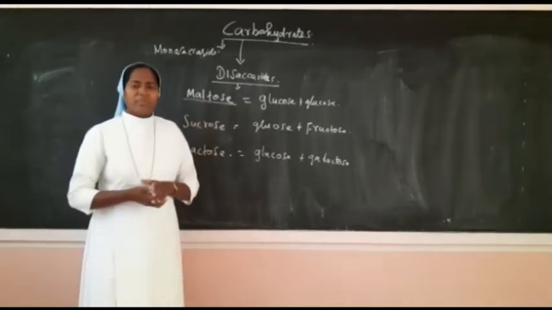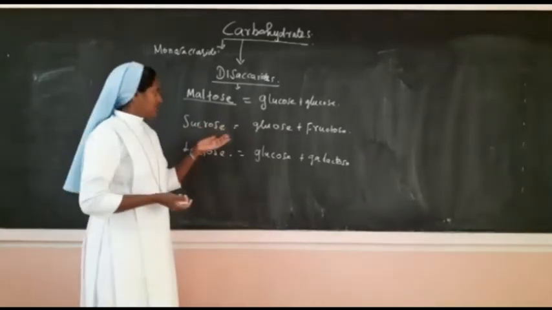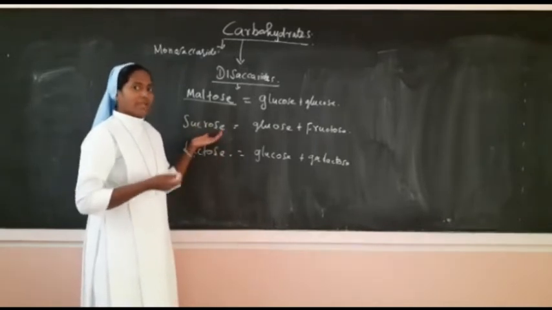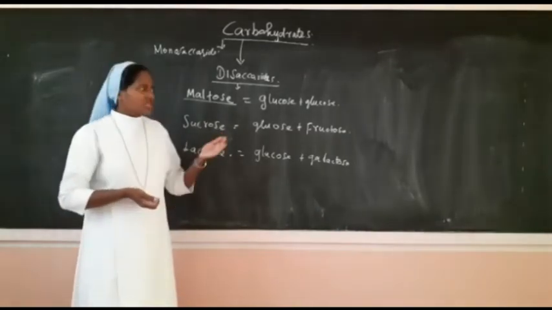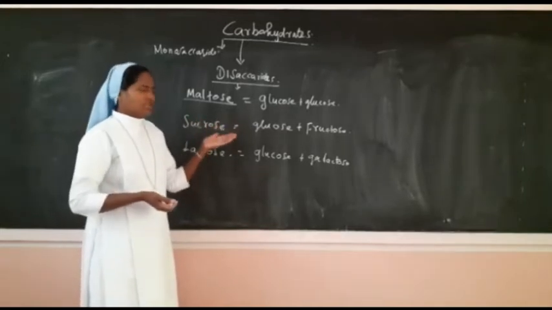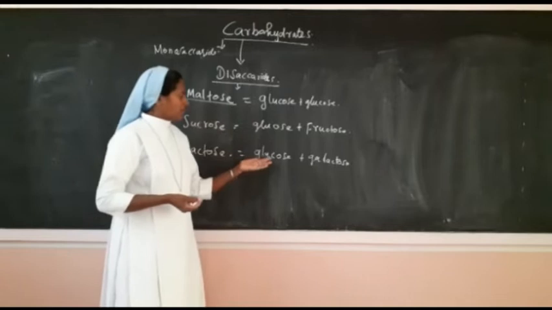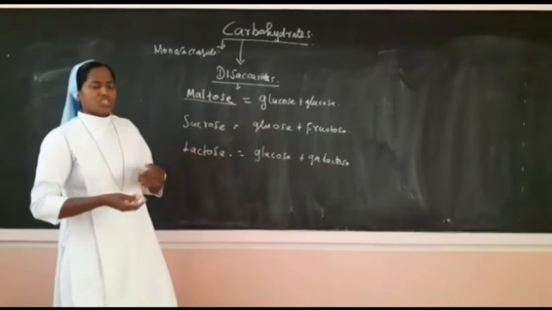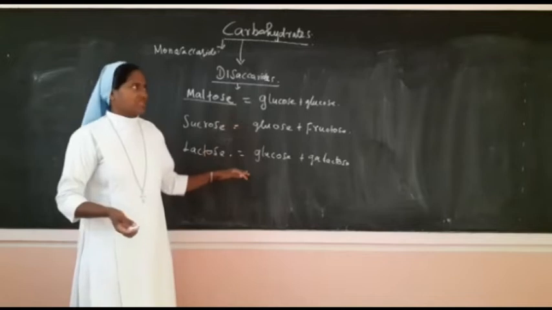Sucrose we can also term another way. We call it cane sugar, because this sugar is formed from sugar cane. So we call it sucrose or cane sugar, or another way we can call it table sugar. This is the sugar we use on the table for coffee and any purpose. Then lactose is milk sugar, which combines glucose and galactose. Structure and functions we will study in detail when we study carbohydrates. This is only the classification.